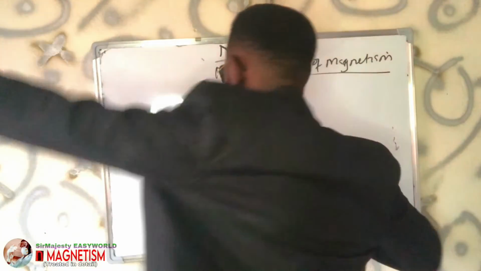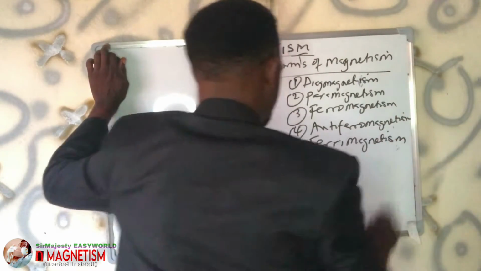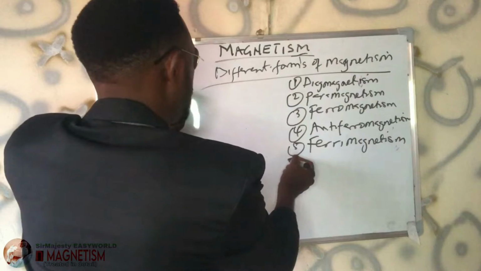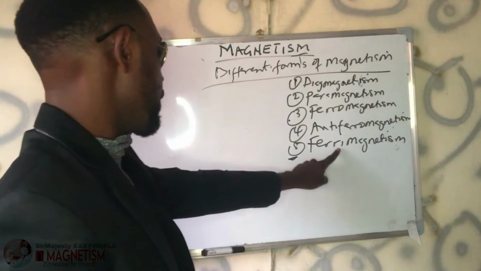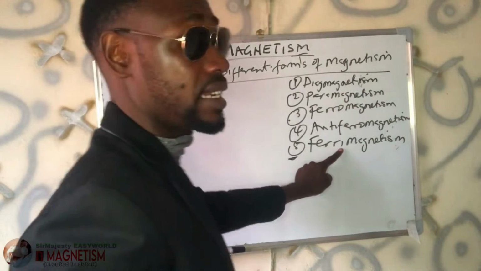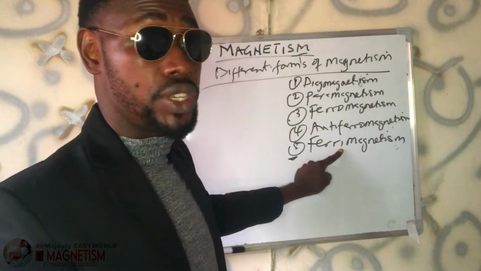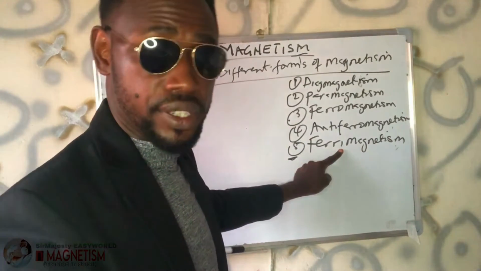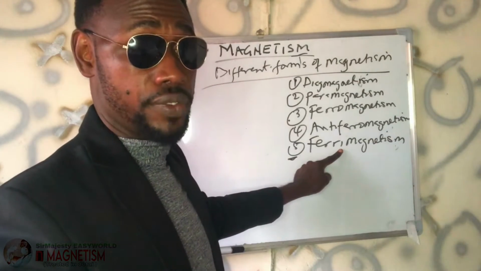So the different forms we'll be seeing are these 5. Don't confuse number 5 with number 3. Number 3 is ferromagnetism, and number 5 is ferrimagnetism. We have O and we have I. Remember in chemistry, generally, when we say ferric substances, we refer to iron(III) compounds.